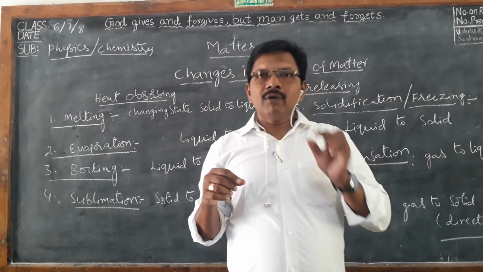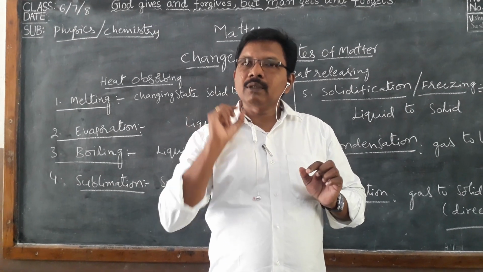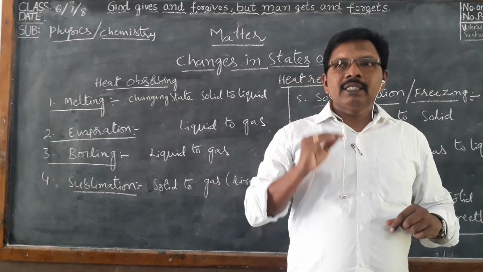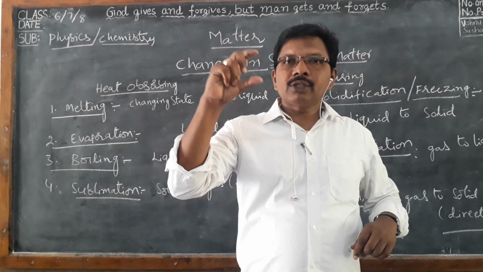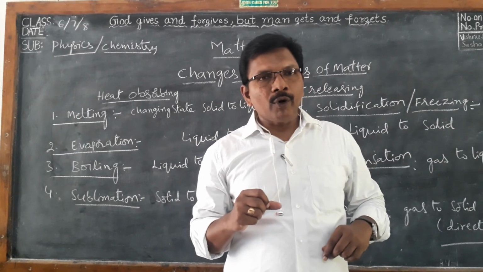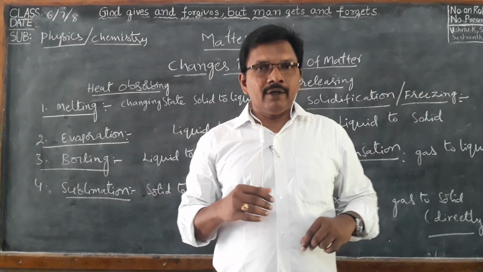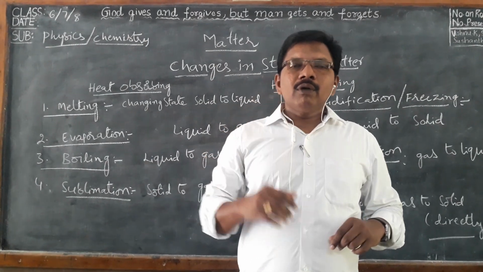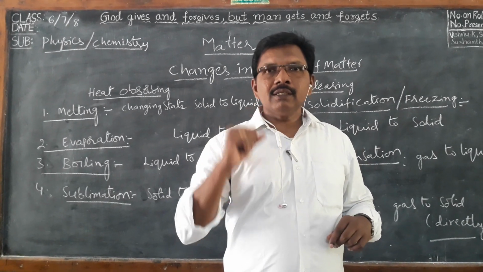So what happens here? When you are heating any solid, until it reaches the melting point, it is in the form of solid only. When the temperature reaches the melting point, the solid turns to liquid. For example, ice: the melting point of ice is 0 degrees Celsius.